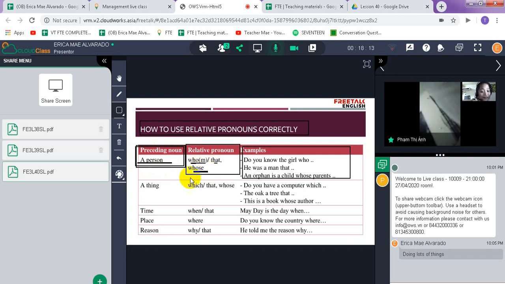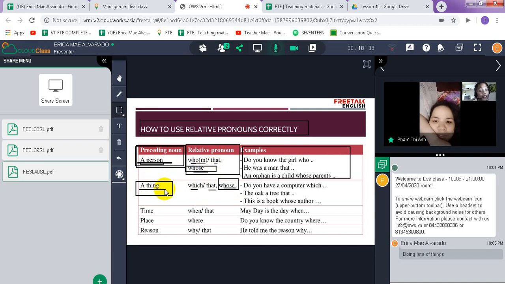Now, if we are talking about a thing, we use which, that, and whose. So as you can see, whose could be used both for a person and for a thing in that sentence.